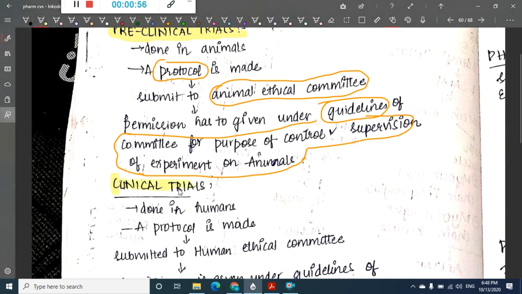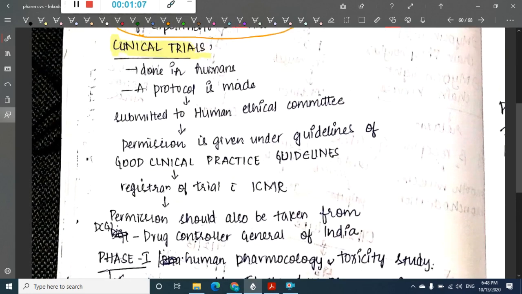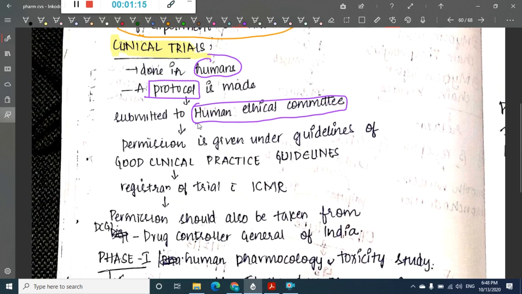Then we have clinical trials. In preclinical trials, trials are done in animals. In clinical trials, trials are done in humans. Even for this, you should make a protocol and submit it to the human ethical committee. Once you submit it to the human ethical committee, permission is given under good clinical practice guidelines.